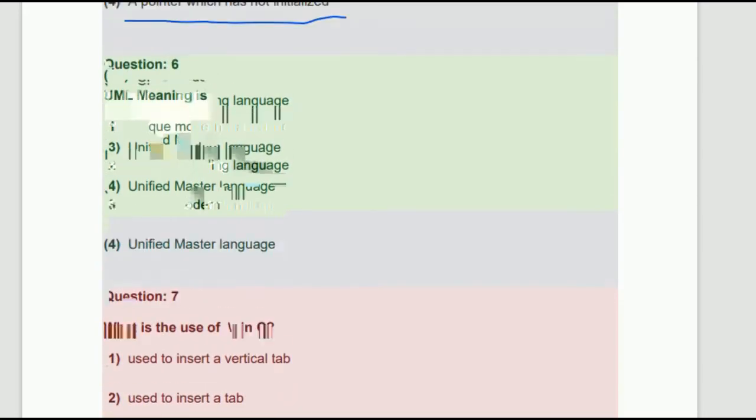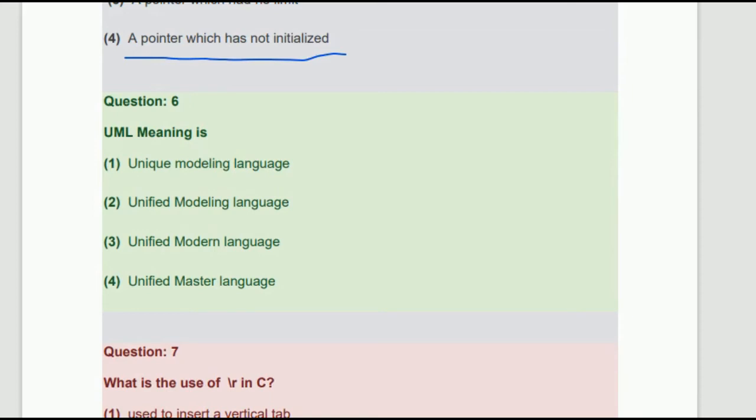So now the sixth one, UML. You have studied this UML in software engineering, Unified Modeling Language. So this answer is correct. Not this, not this, and not this. The answer is the second one.